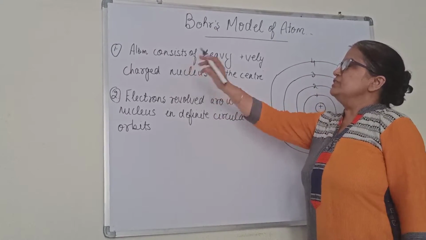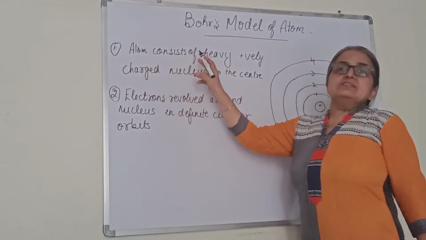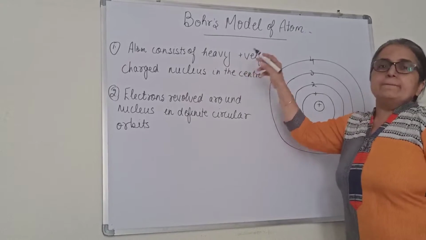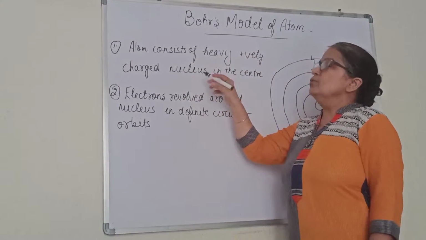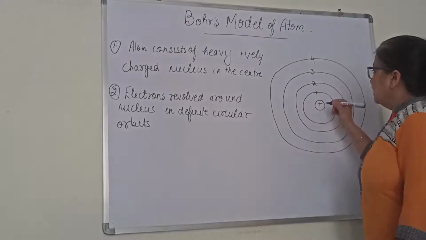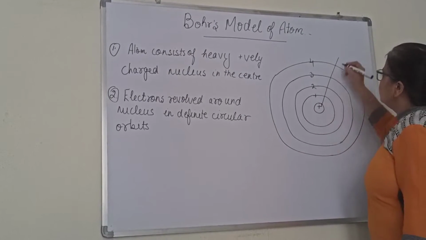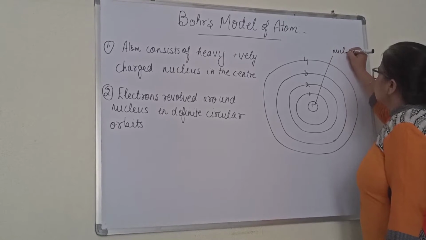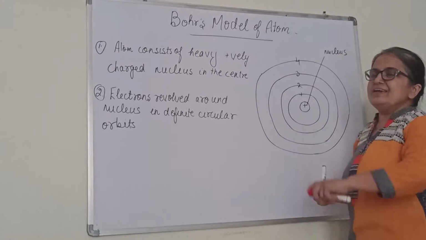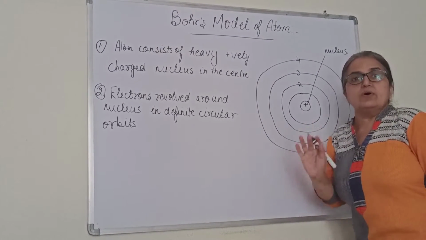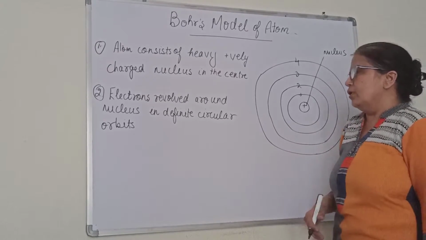The first postulate: the atom consists of a heavy positively charged nucleus in the center. That was also given by Rutherford, nothing new. This is the positively charged nucleus, the same thing Rutherford had given. This was not new. Then further, what?